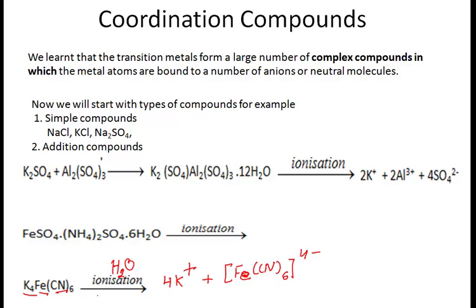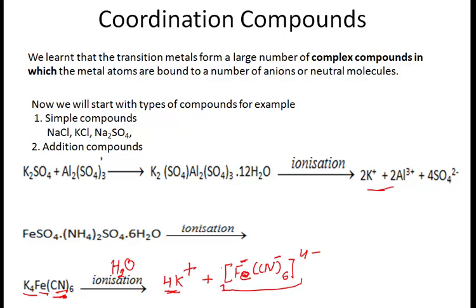Now can you see the difference? After dissolving this compound, it has resulted in simple potassium ions and a complex anion, the ferrocyanide ion. So I think it is different from the double salts, right?